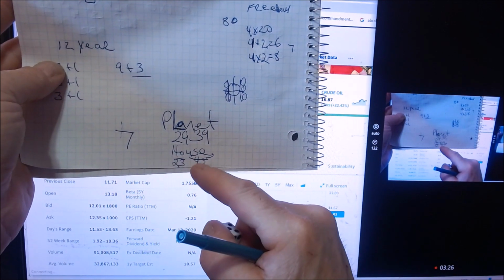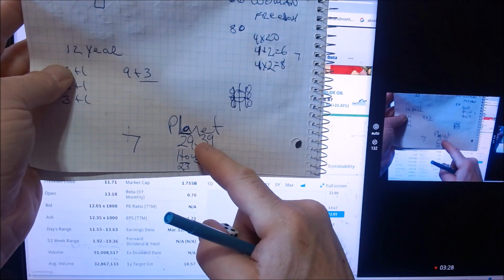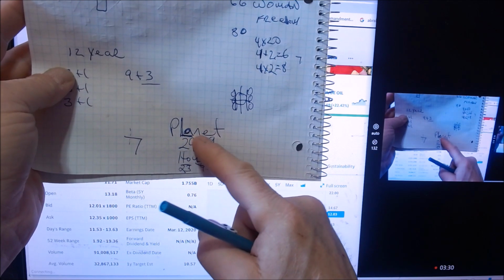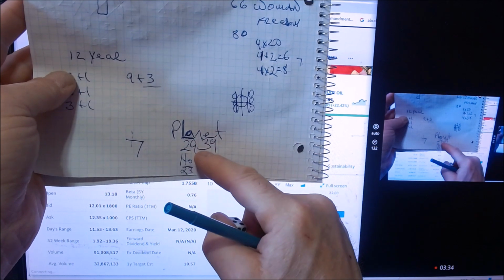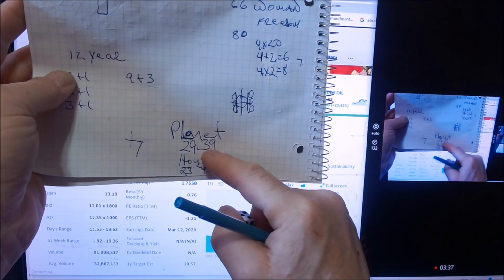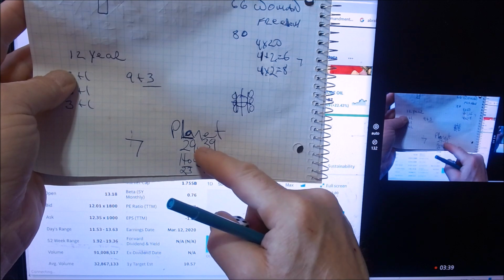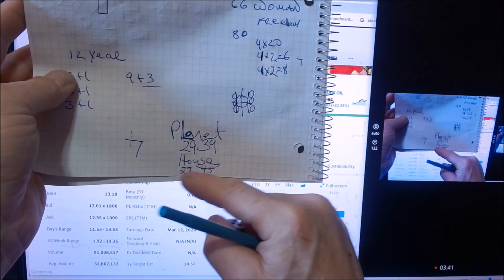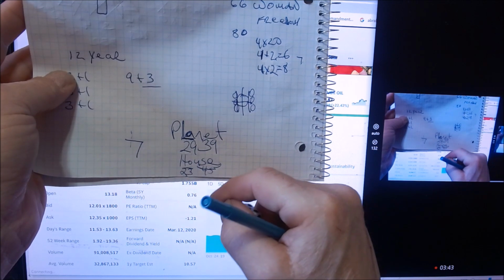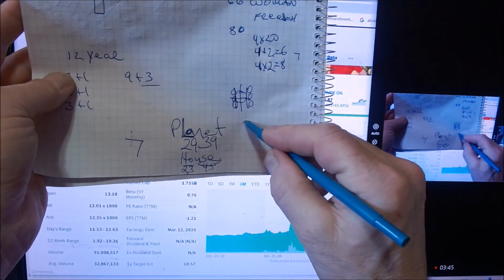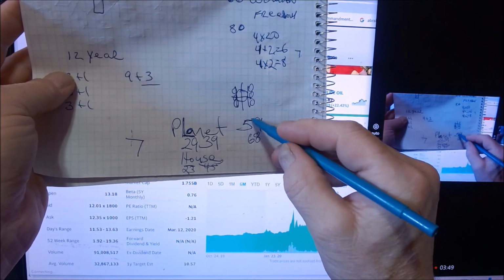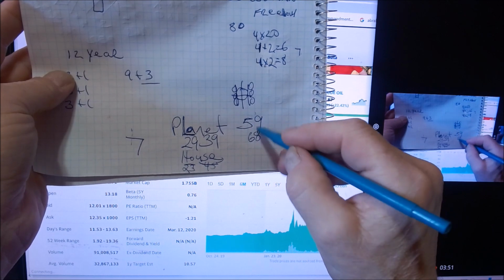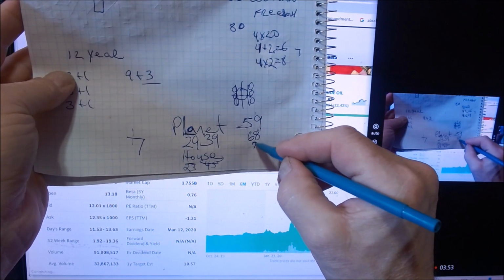23, beta creation in the sun. The birth through Saturn. Net 10. 39, 29. If you put them on top of each other, this becomes 59. 3 and 2 is 5. 9 and 9 is 18. 1 and 8 equals 9, 59. 4 and 2 equals 6. 6 and 8 stays the same. And 59 and 68. What is that? In between 5 and 9 is 6 and 8. And what is missing is the 7.